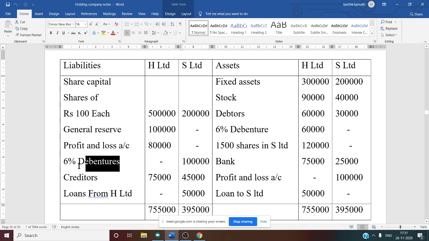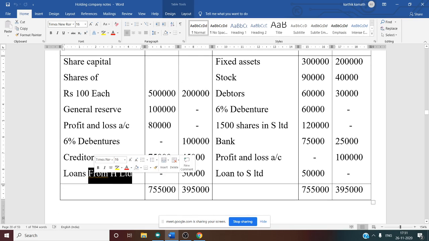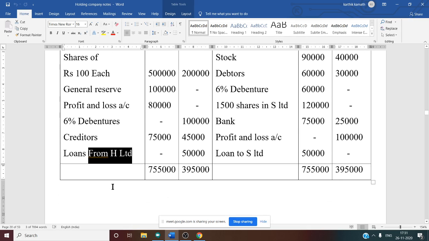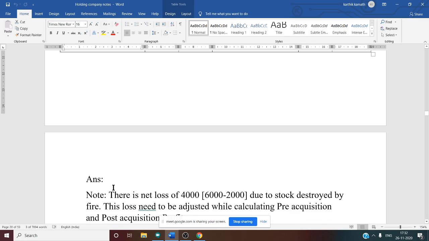Debenture adjustment I have already discussed. Then creditors, you have to deduct that again, intercompany. Loan is not there. After seeing all this information, we have to prepare the working notes one by one. So let us see now.